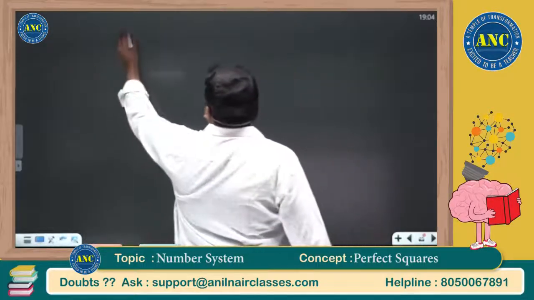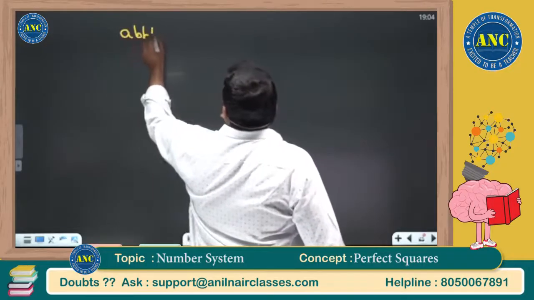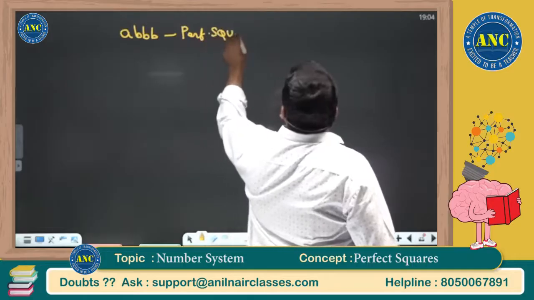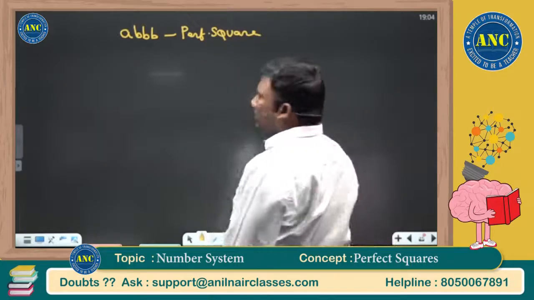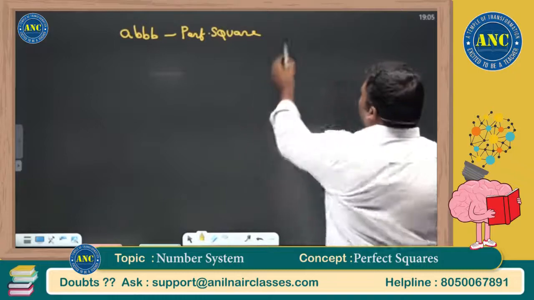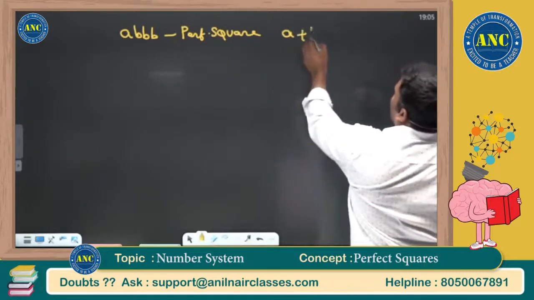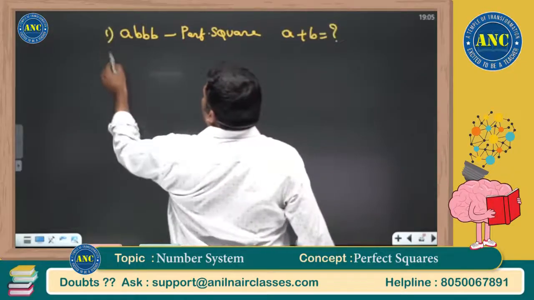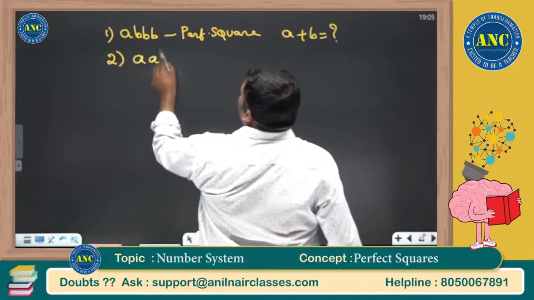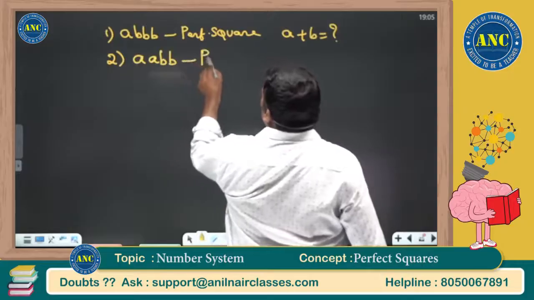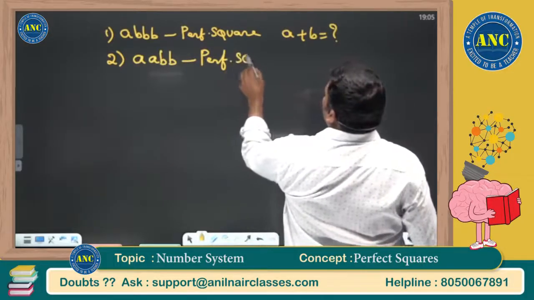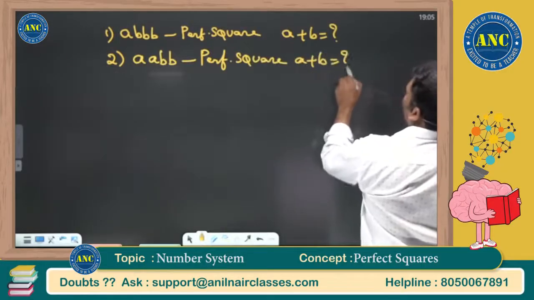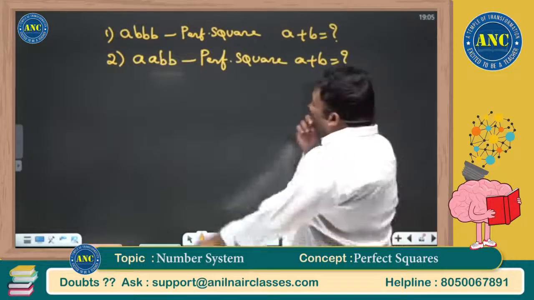Full problems based on AABB. AABB is a perfect square. Why tomorrow? We will discuss right now itself. AABB is a perfect square. A plus B is equivalent to how much? Second, it is an original CAT question. AABB is a perfect square. Find A plus B.